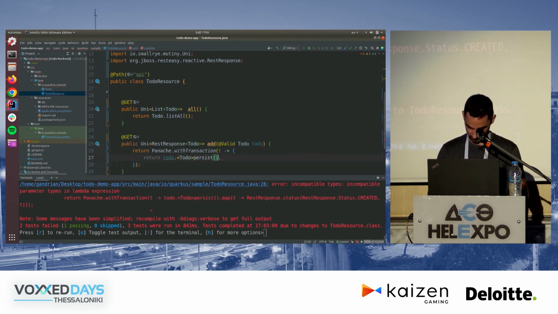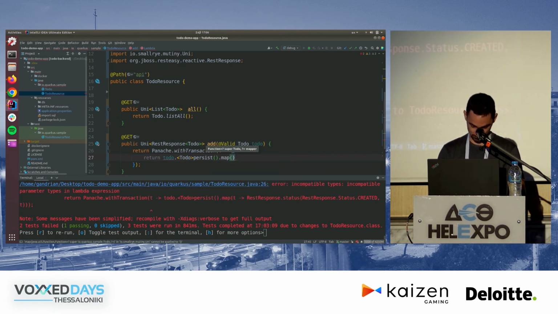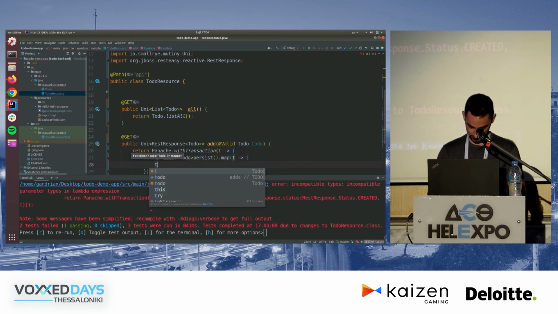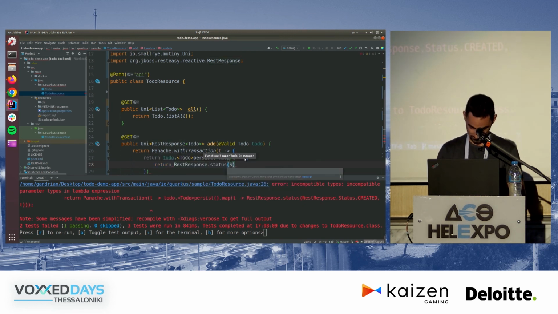Okay, hold on. Let me persist map. And let's try this again. Return. Yeah, it's wonderful trying to debug lambdas. Oh, I already have one? Oh, wow. It was that simple? Oh, thanks for that.